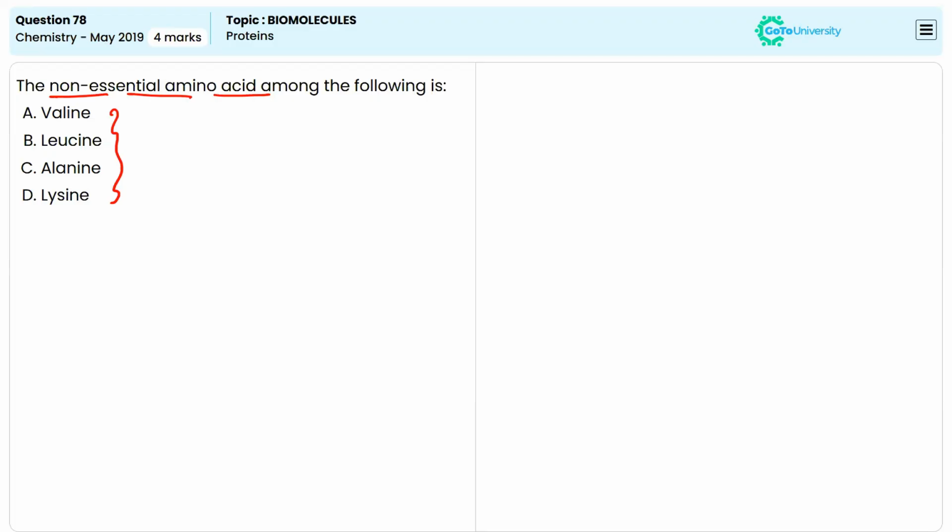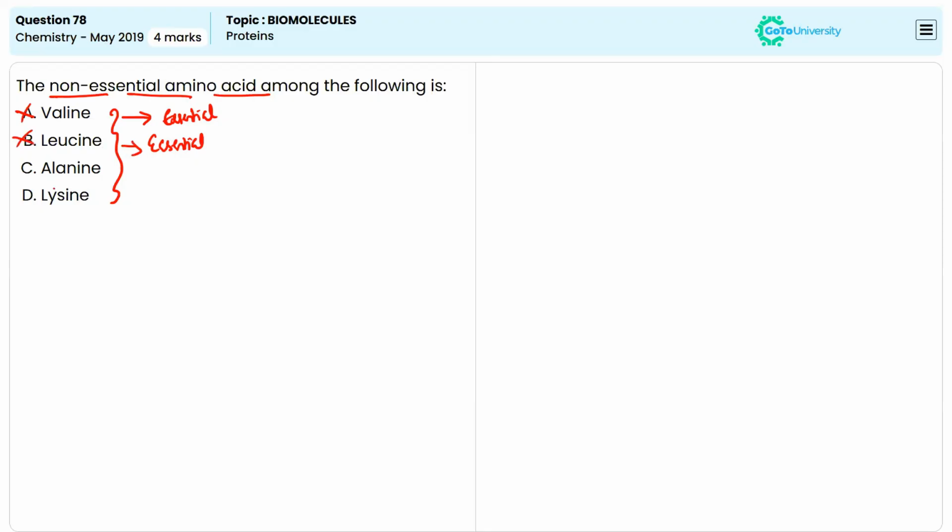So here we have four options. We have to choose the one which is a non-essential amino acid. First, let us see the first option, valine. Valine is an essential amino acid, meaning it cannot be synthesized in our body, so we have to obtain it through our food. That is essential, which is the wrong answer. Coming to leucine, leucine is also an essential amino acid, so that is also an incorrect option.